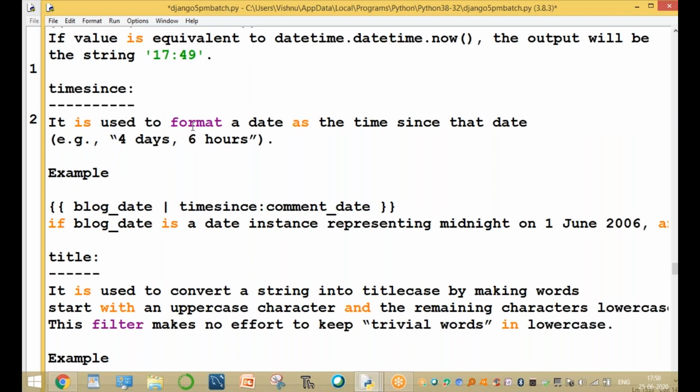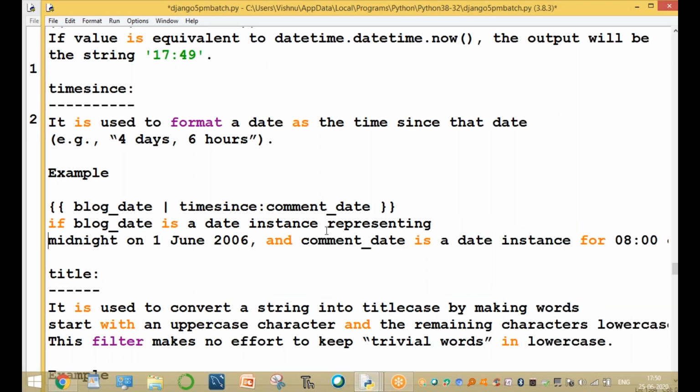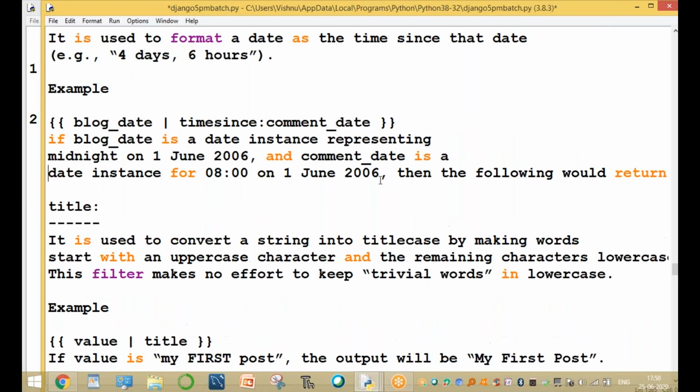And timesince. It is used to format a date as the time since, for example, 4 days, 6 hours since the date, based on the current date. I'll show you the examples one by one.